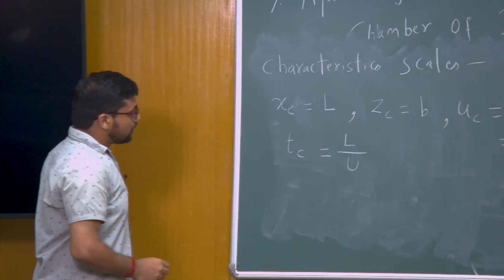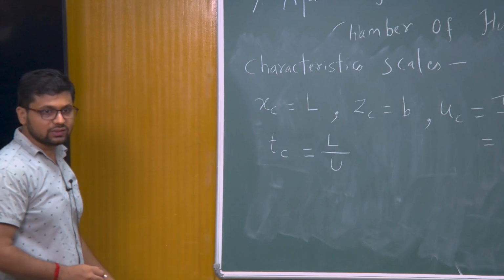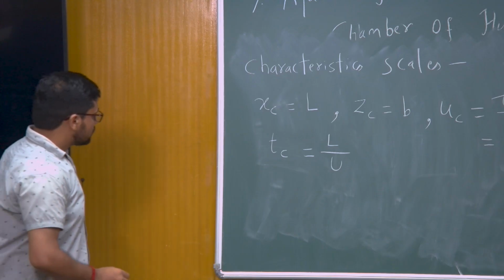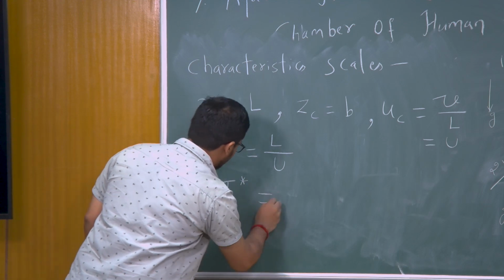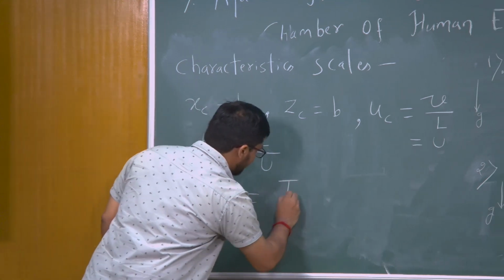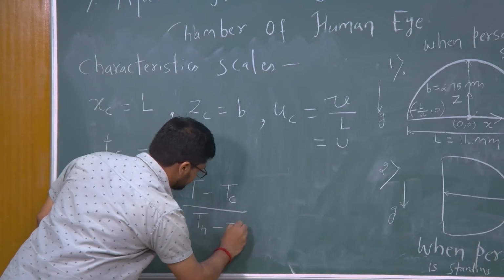Another thing which will come out in the problem is temperature, because that is also a dependent variable. So I am choosing the dimensionless temperature as T star equal to T minus Tc upon Th minus Tc.